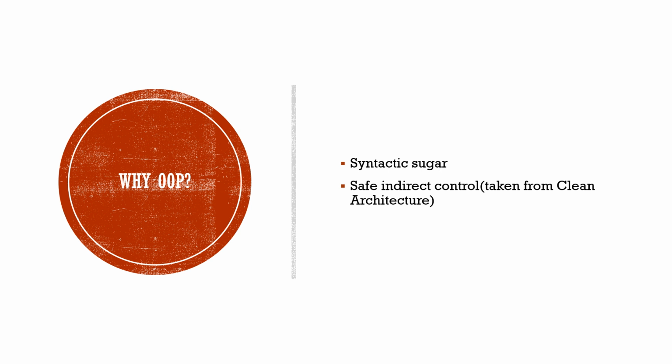OOP is closer to our mental model, so it's easier for us to read the code and maintain it. And according to Uncle Bob, the author of Clean Architecture, the most important feature of object-oriented programming is the self-indirect control. And what is it? We'll talk about it later.